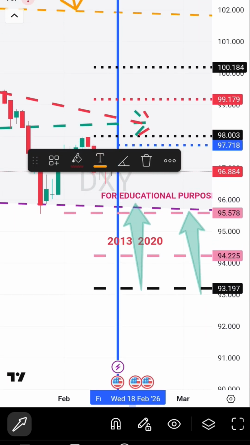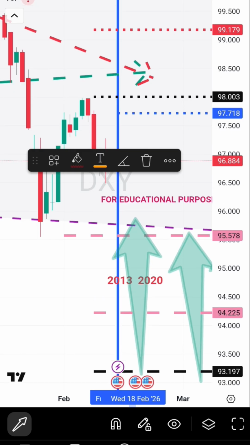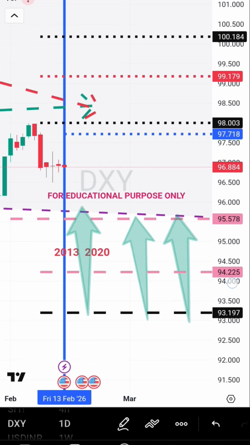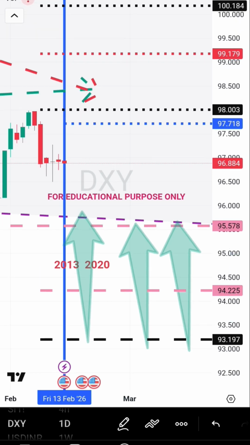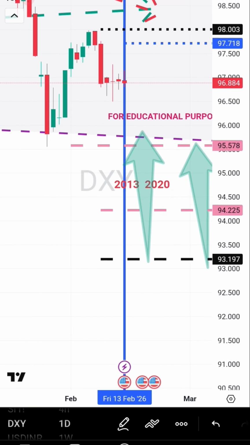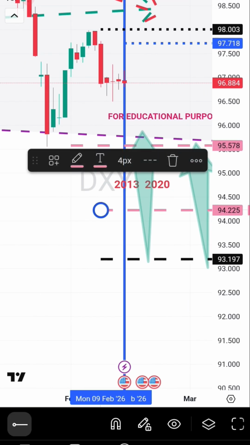This channel is a multi-week downward channel. From 1114 it has come down, a multi-week channel. So let us see how low dollar index can go. There is already a multi-year gap line. It has given a breakdown and bounce back. Again another multi-year gap line is there. Again a multi-year stop loss hunting line is there. What is a stop loss hunting line? At the end of the video you can learn.